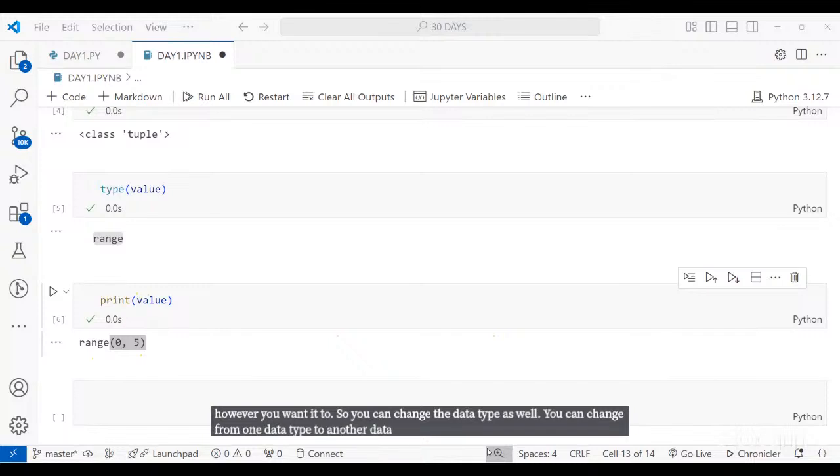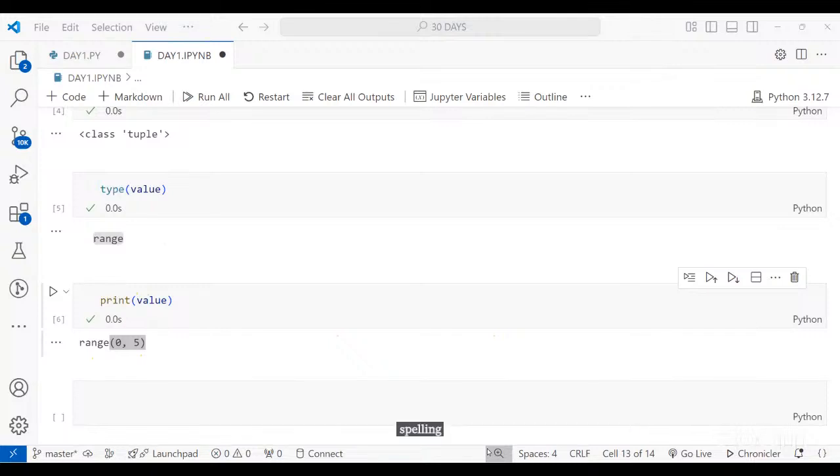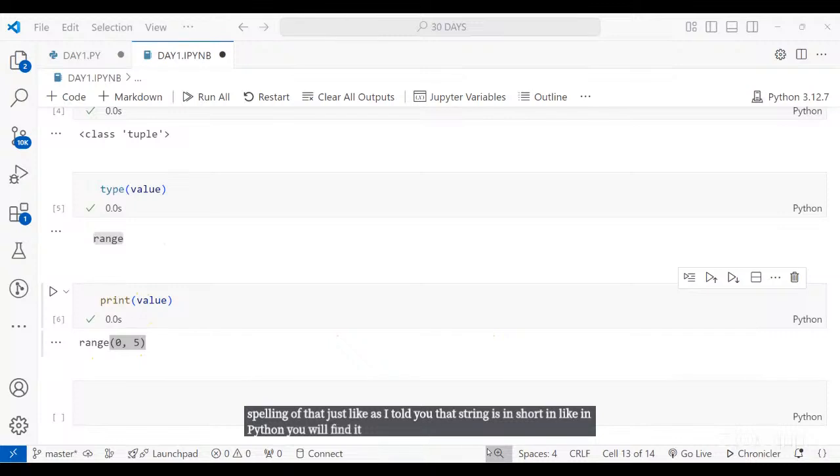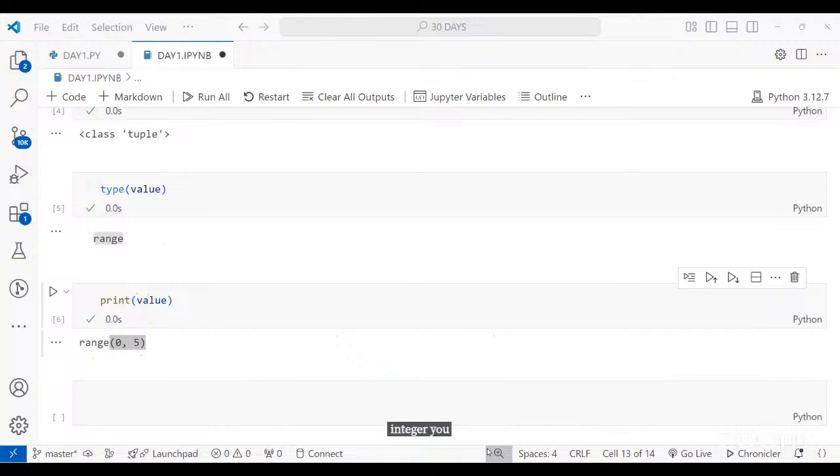When you want to change it, you have to use the correct spelling of that. Just like I told you that string is in short str in Python, integer you will find with int only, and dictionary you will find with dict. So you have to follow these words and then only you can create it.